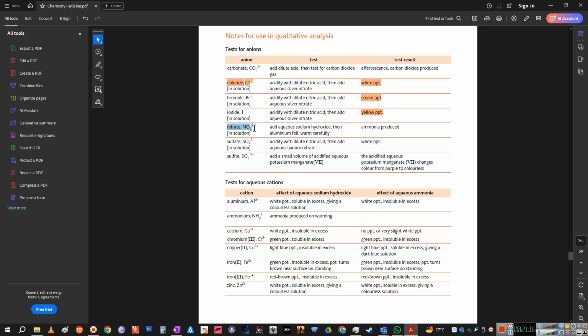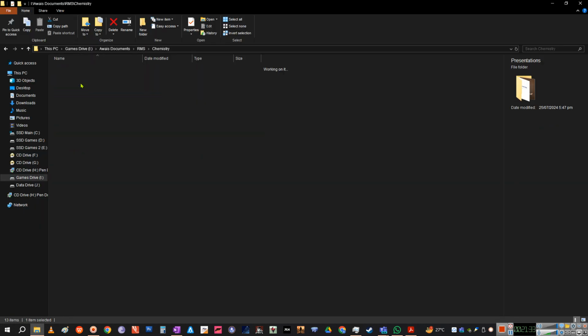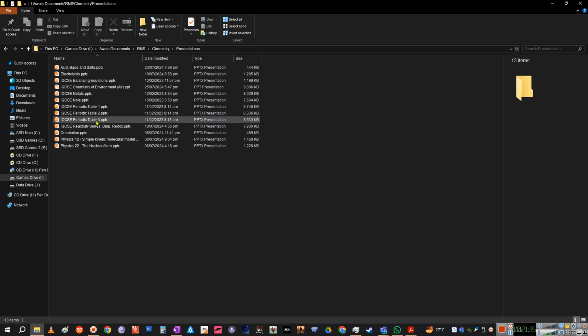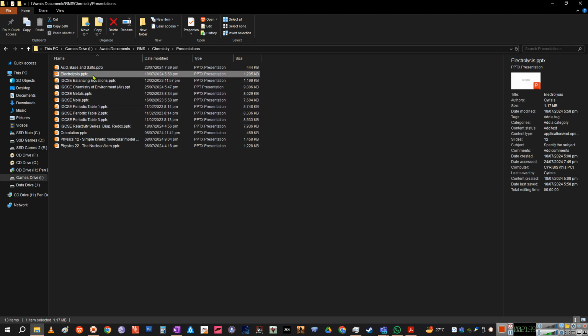So how to test for a nitrate ion then? What you do, you add aqueous sodium hydroxide. Why? Because hydroxide is one thing, but for the nitrate ion, if you remember the electropositivity and the electronegativity chart from the electrolysis slides, let me open those just to give you a refresher on that. We had electrolysis, I guess.